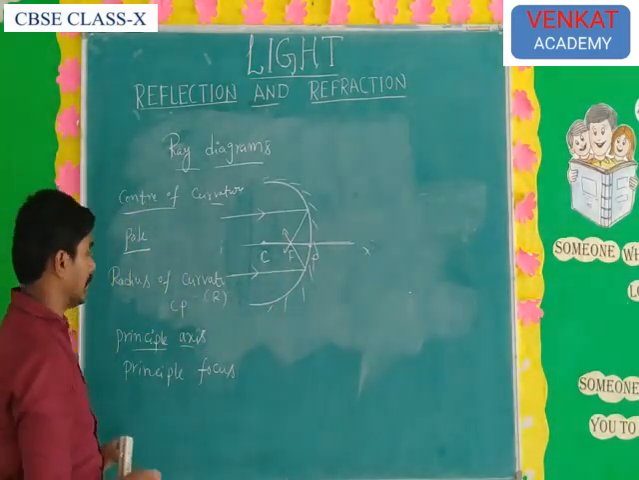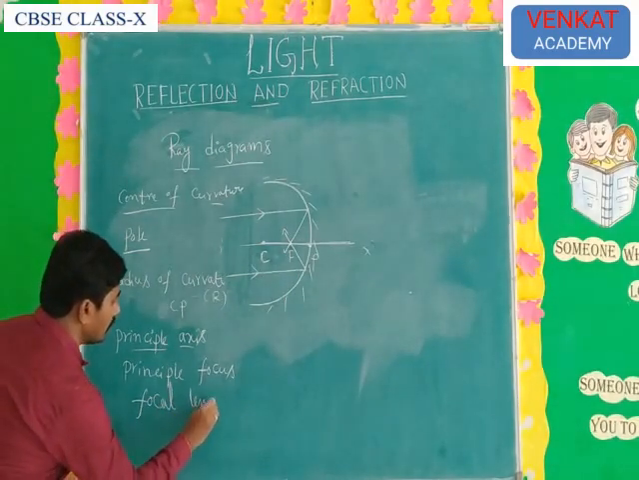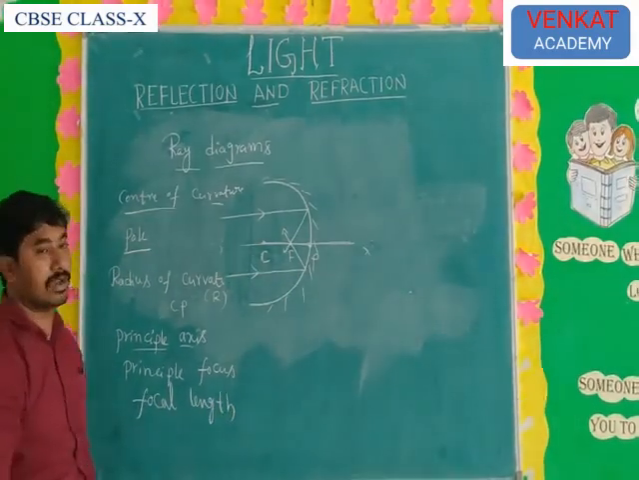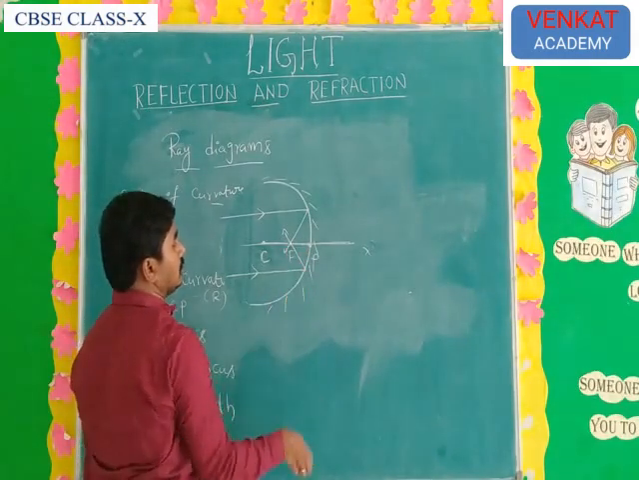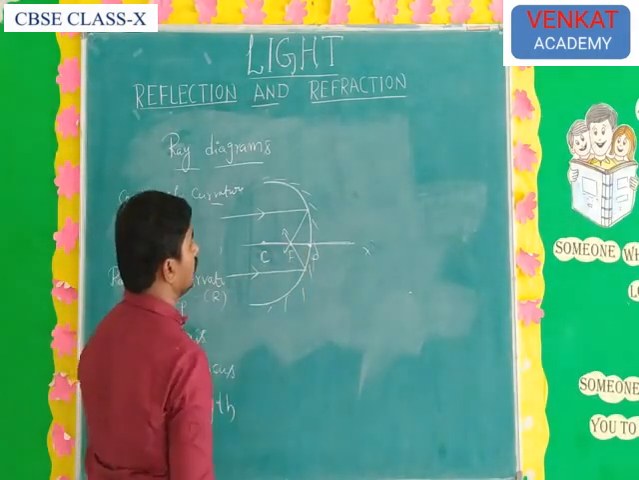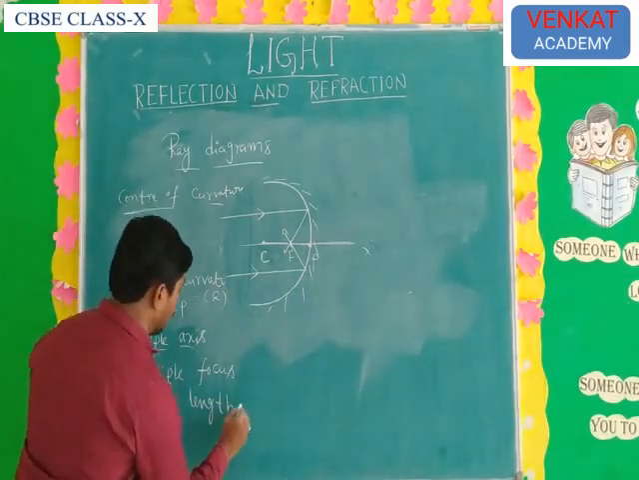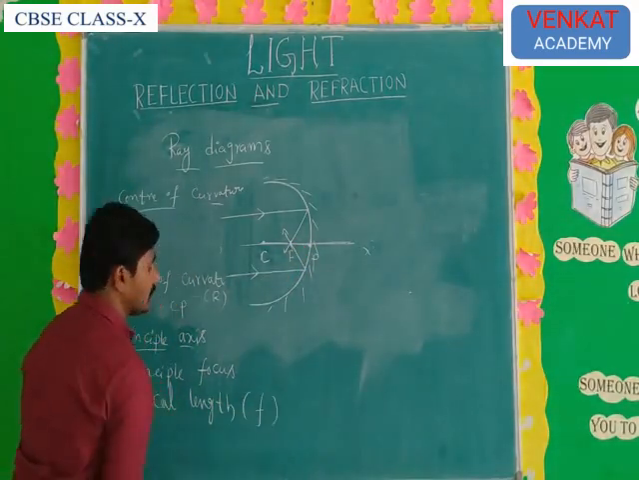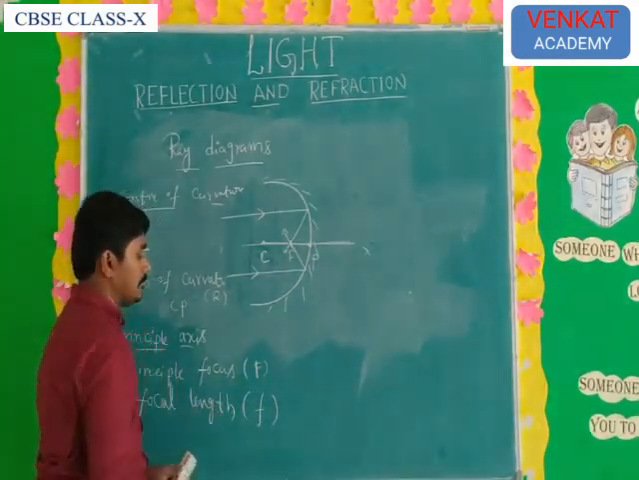Then what is the focal length? Focal length means the distance from the pole to the focus. The distance from pole to focus is nothing but the focal length. That is small f. So capital F is the focus, and focal length is small f.